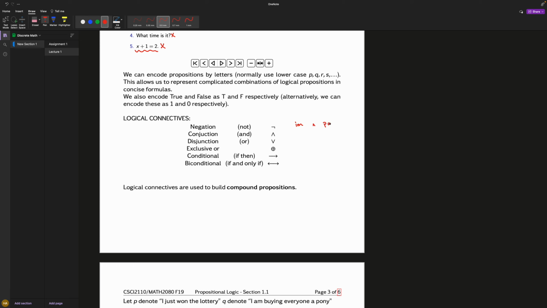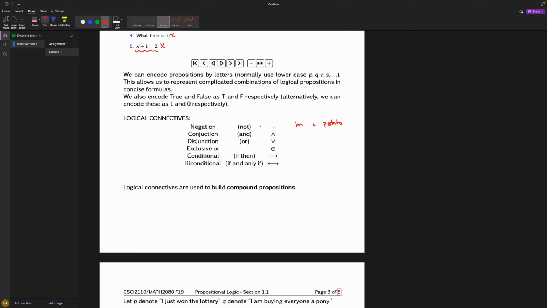Say I write: I am a potato. English is not Englishing, I'm telling you. If I negate this, it becomes: I am not a potato. Whatever the statement is, it has to be a proposition. If I said what time it is and you negate that, what does that give you? What is not time? It doesn't make sense. So you can only negate something that's true or false, and when you negate it, it turns to the opposite. If it's true, it turns false. If it's false, it turns true.